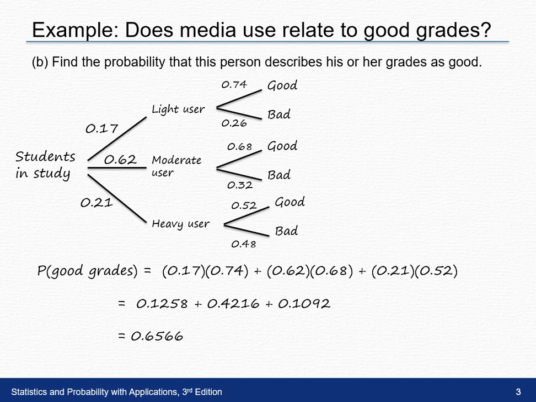Make sure when you're working with tree diagrams, if they ask you for something like grades as good, you look at all possible ways that this person can get good grades. And in our case, they could be a light user, a moderate user, or a heavy user and still get the good grades. If you'd like more practice with tree diagrams, try exercise 5 at the end of this section.